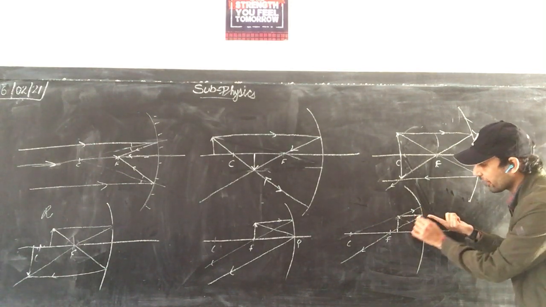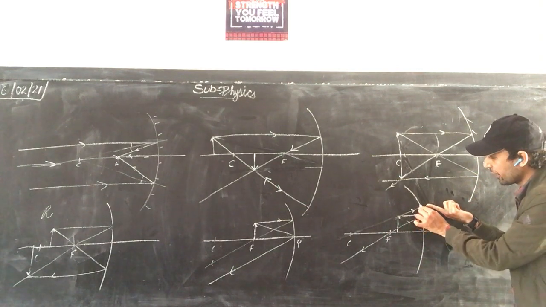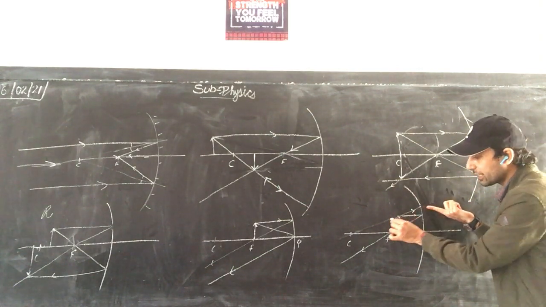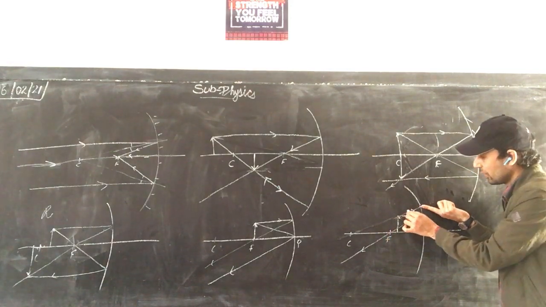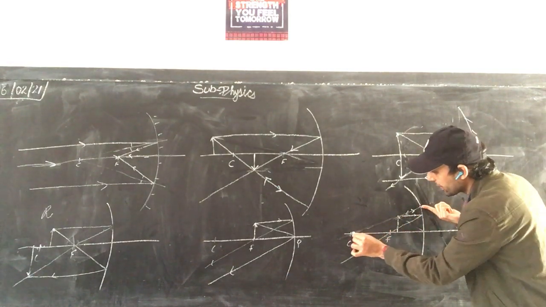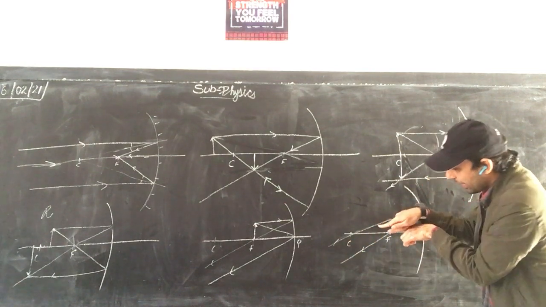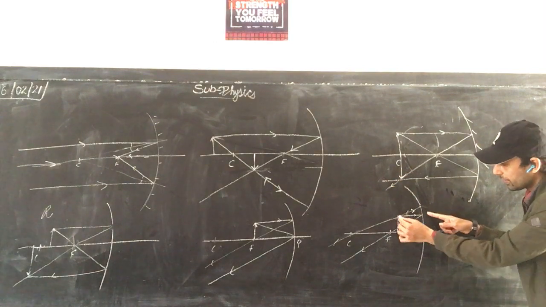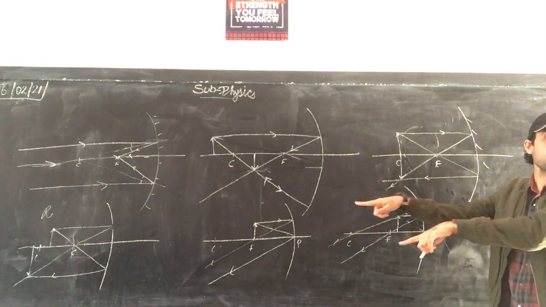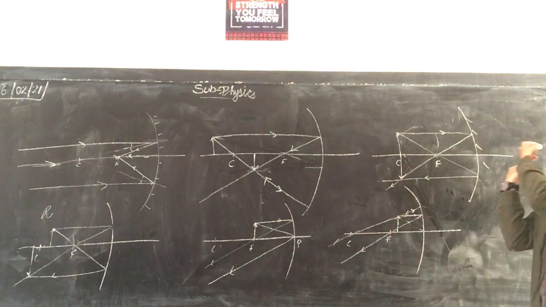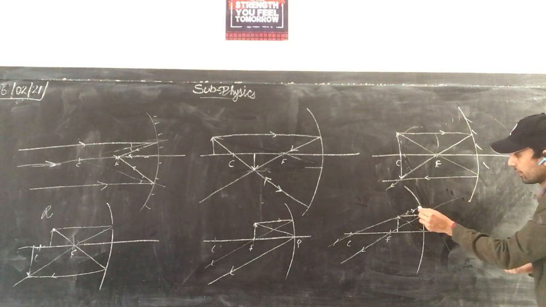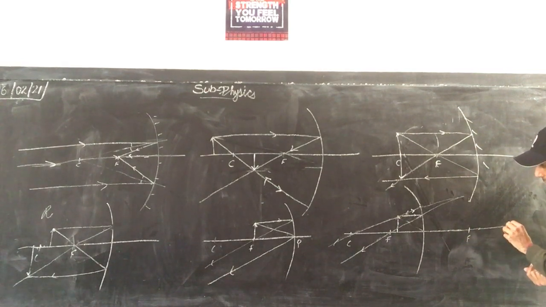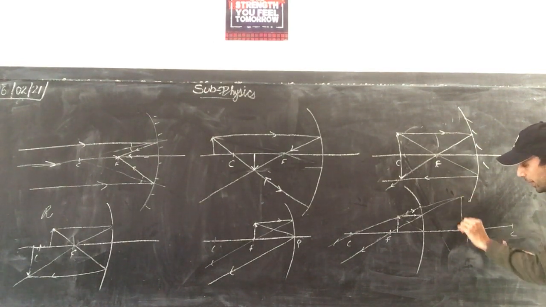Now see here, after reflection we got this ray. After reflection where it will be? Again tracing the same path. And now see here. They are diverging. They are never going to meet. These two rays after reflection are not going to meet this side. So what we do? We will trace them backward. And here as well, focus is here, center of curvature. So they meet here.